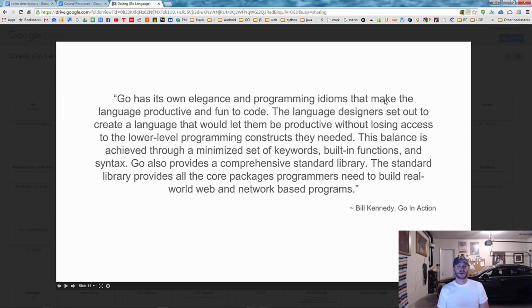Here's one more quote from Bill Kennedy, which I thought was a nice quote about the Go programming language, so you could stop and read that.